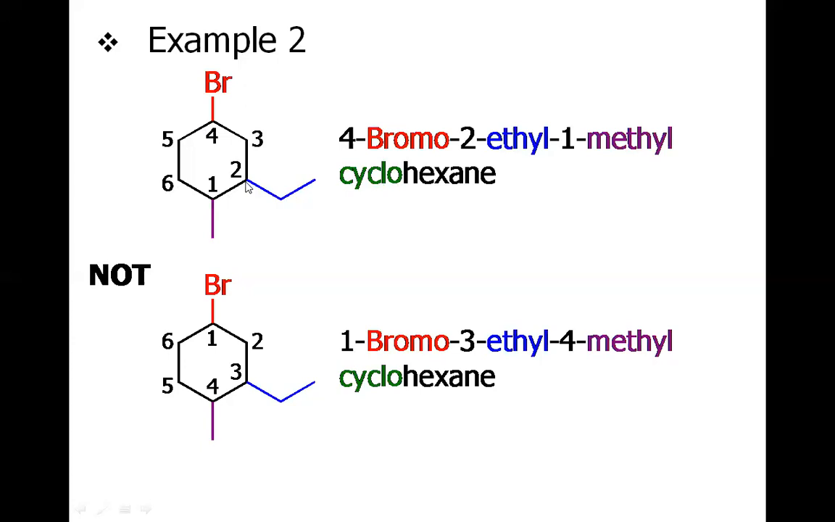And now the alphabetical order comes. You know that bromo comes prior to ethyl, and ethyl comes prior to methyl. So the name must be 4 bromo 2 ethyl 1 methyl cyclohexane, because it's a 6-membered cycle. So it is called cyclohexane.